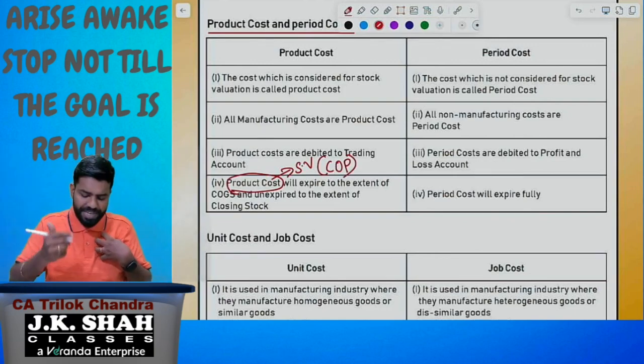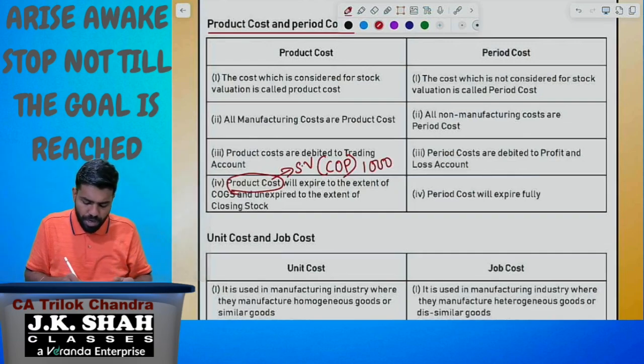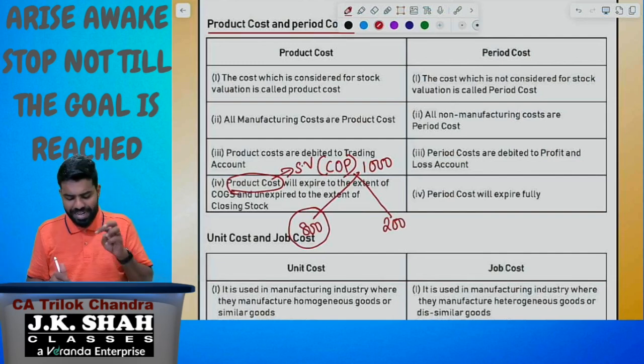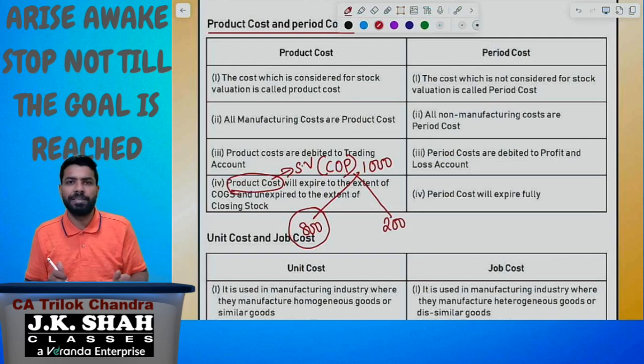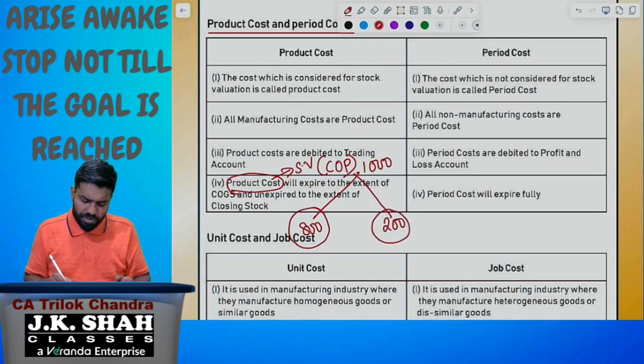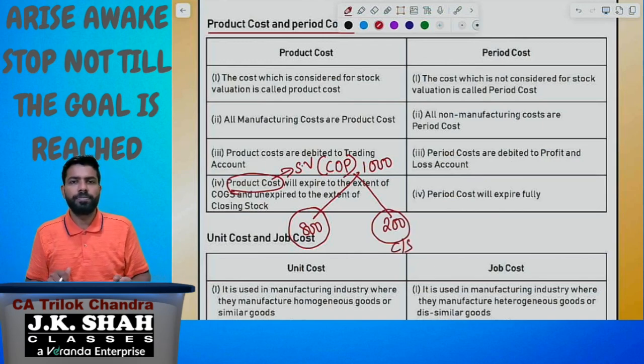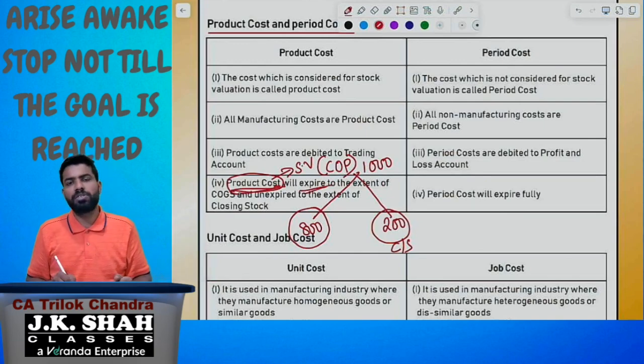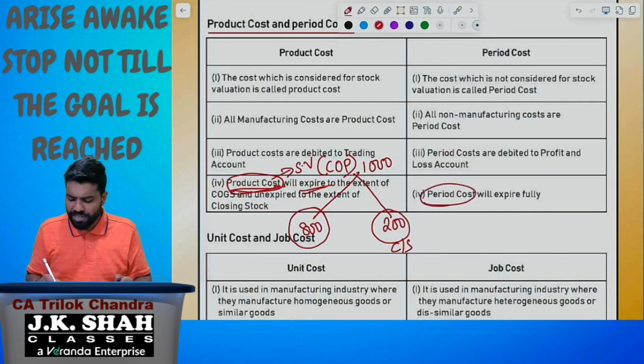I just gave you the example, 1000 units have been produced. Out of that, 800 units have been sold and 200 units are lying as closing stock. When we are calculating the profit, we are netting off 800 units cost, because the units sold are 800, and the cost carried forward to the next accounting period is the closing stock. Are you understanding? So product cost will expire to the extent of goods sold and unexpired to the extent of the closing stock. Period cost will expire fully.